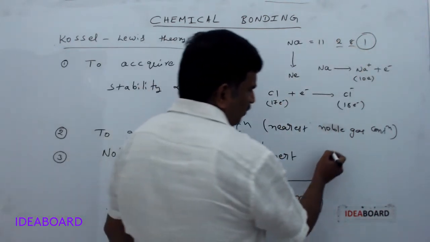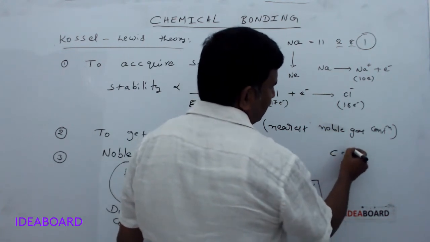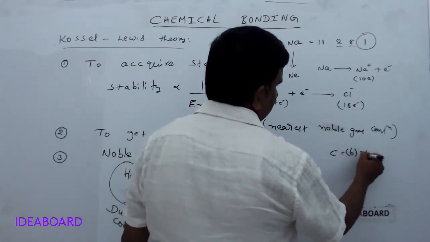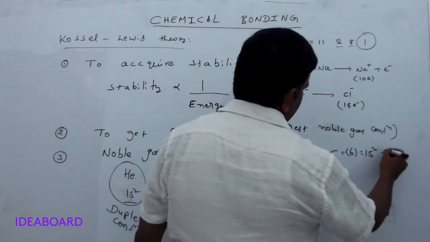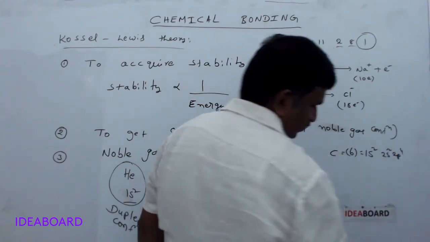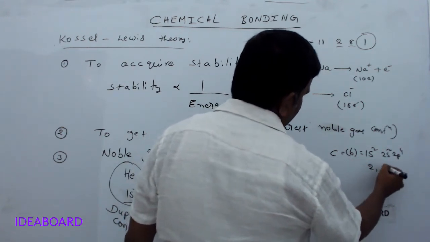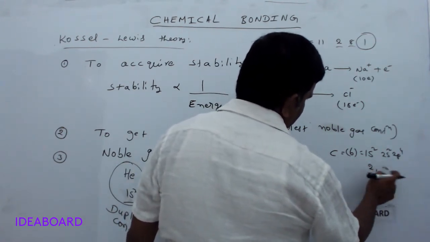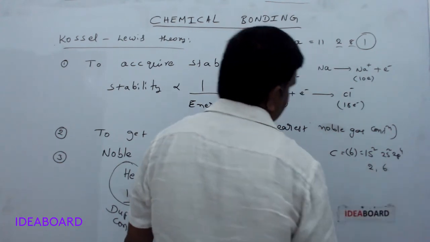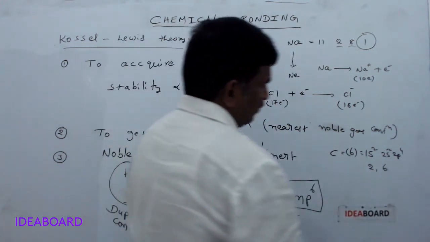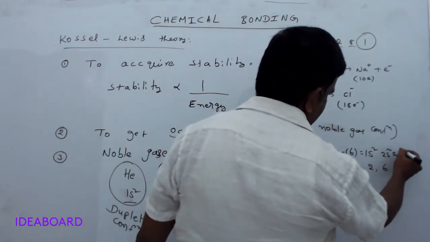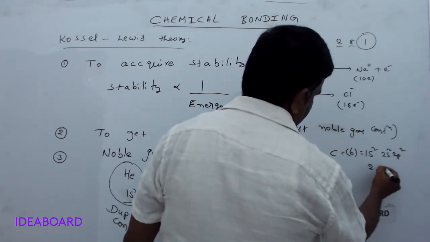But what about carbon? Carbon's atomic number is 6. Its configuration is 1s2, 2s2, 2p2, that is 2, 4.